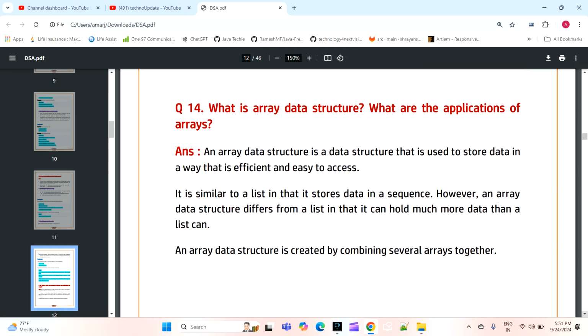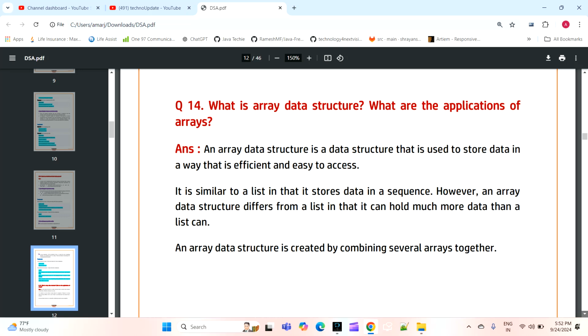Now coming to this, what is array data structure and what are the applications of array? What is array data structure and what are the applications for which the array data structure is used?